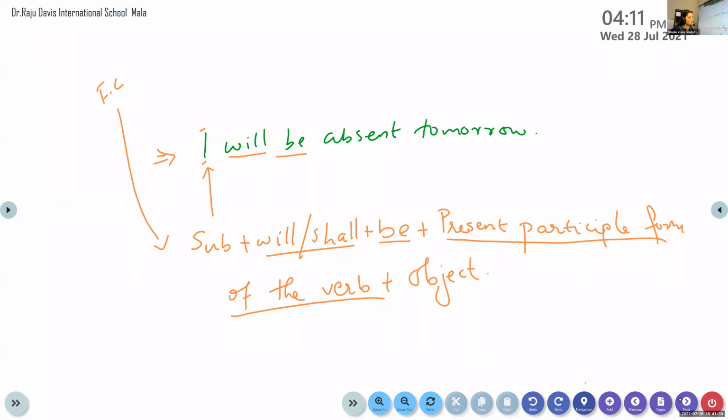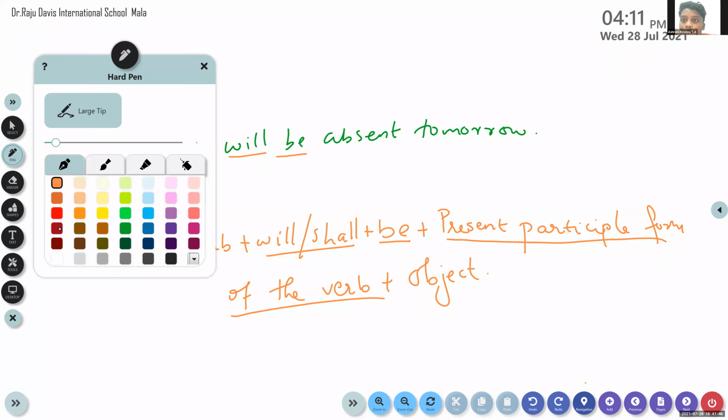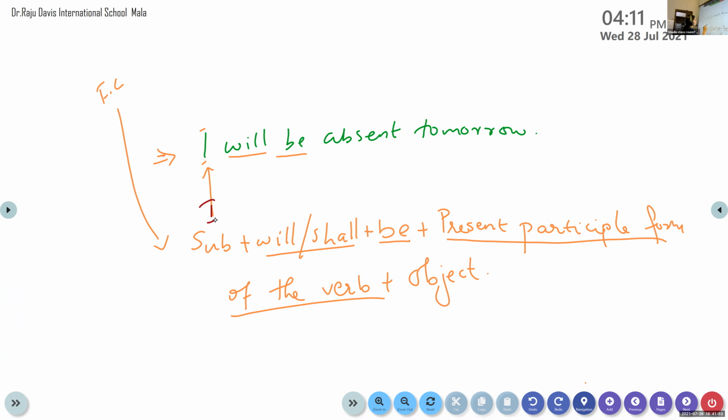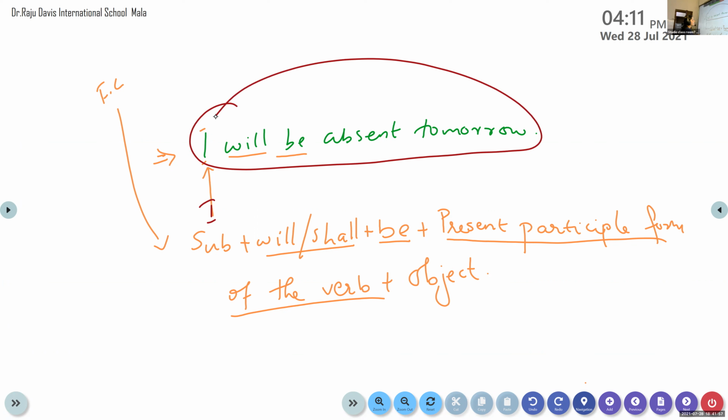So how to frame a sentence? Start from I, subject. Don't look at the sentence. Frame your own sentence with the rule. I will be absent. No, we want the present participle form. Remember, present participle forms are always ending in ing.